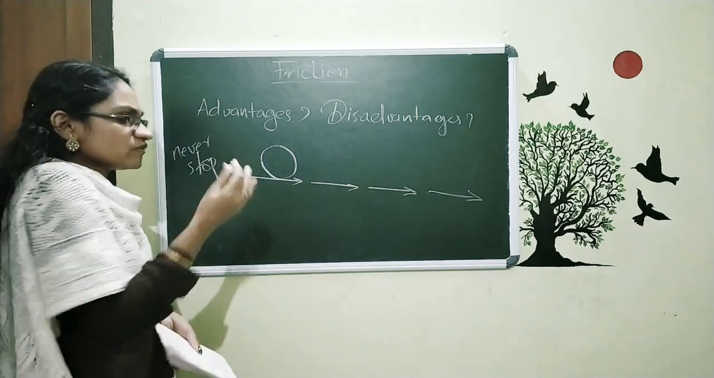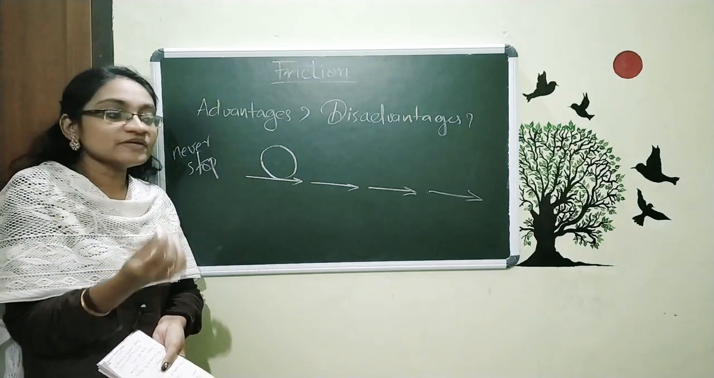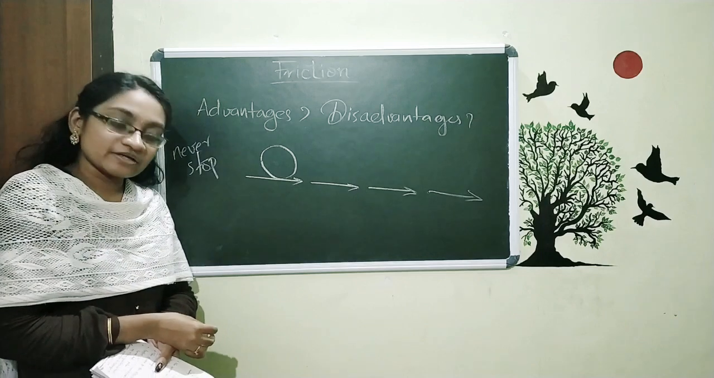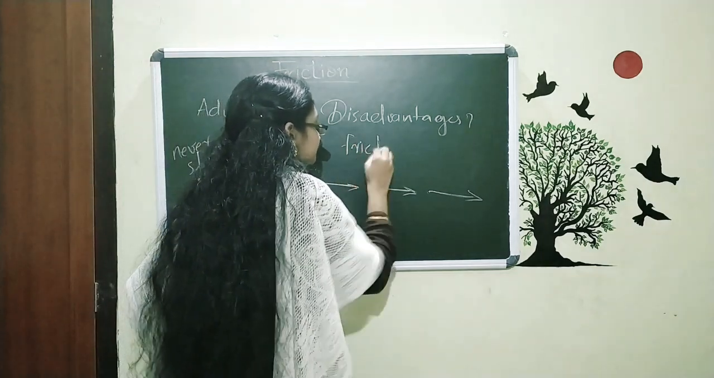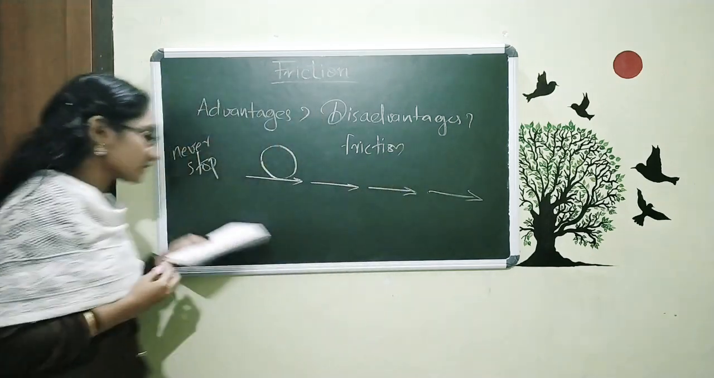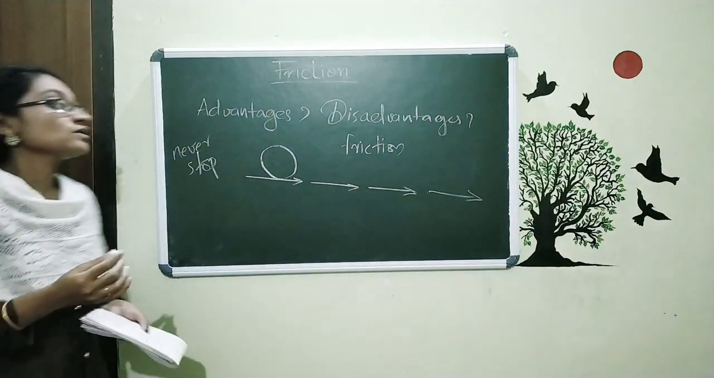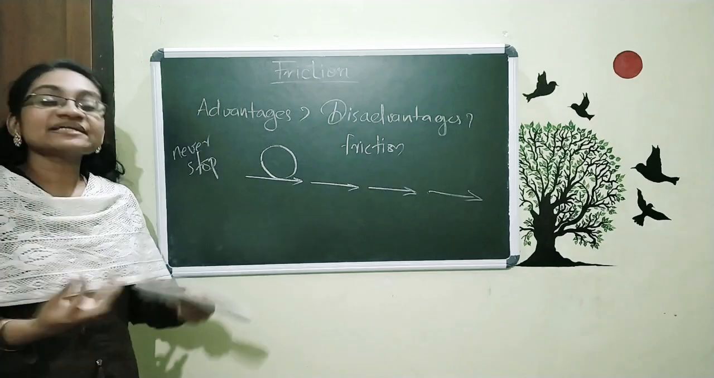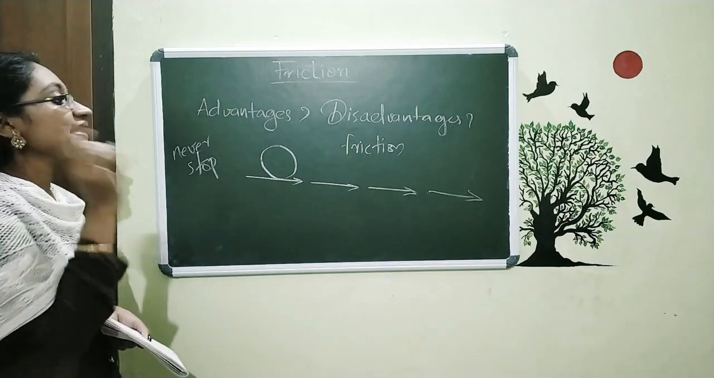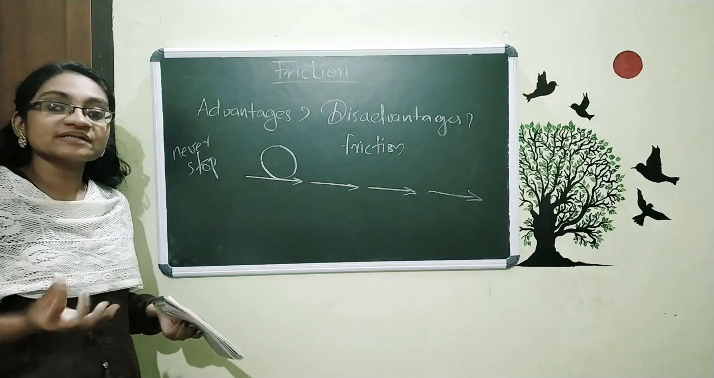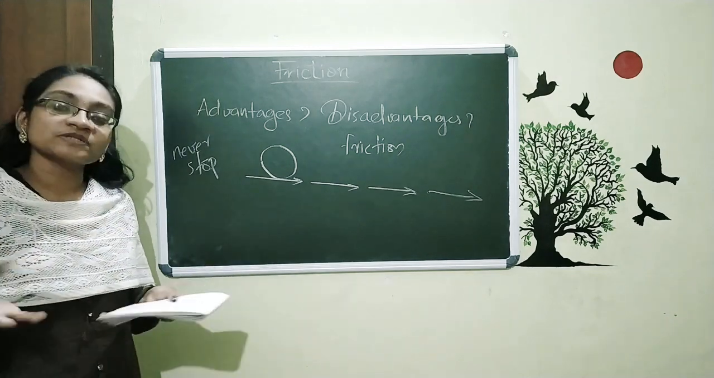For example, a vehicle. How can we stop a vehicle? We can only stop the vehicle with the help of frictional force. Friction or frictional force. And also, how can we start a vehicle? We can start the vehicle also with the help of friction. If there is no friction, we cannot start or stop the vehicle.